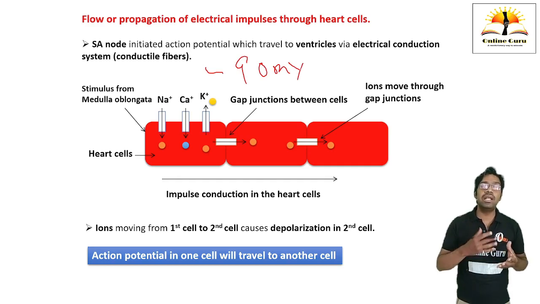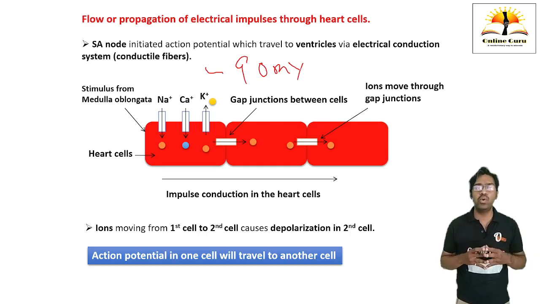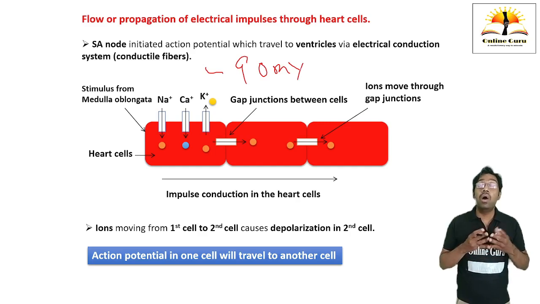This action potential travels towards the AV node, bundle of His, Purkinje fibers, and ultimately to the ventricles, where it contracts the ventricles and ejects the blood towards the body tissues. This is how the electrical impulses move. But microscopically, we are going to discuss how it takes place.